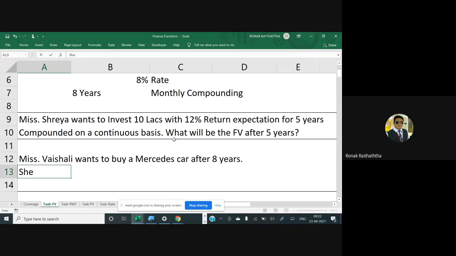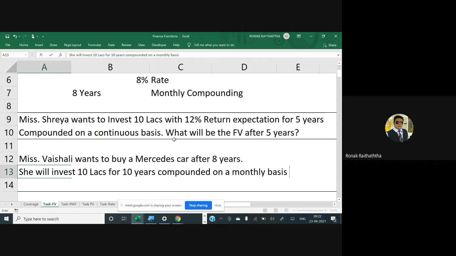She will invest 10 lakhs rupees for 10 years, compounded on a monthly basis at say 15% rate. So what is the meaning of compounded on a monthly basis?